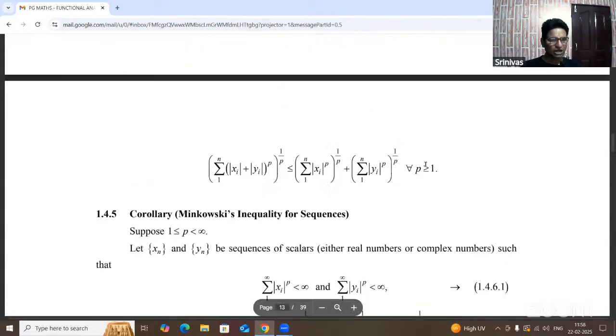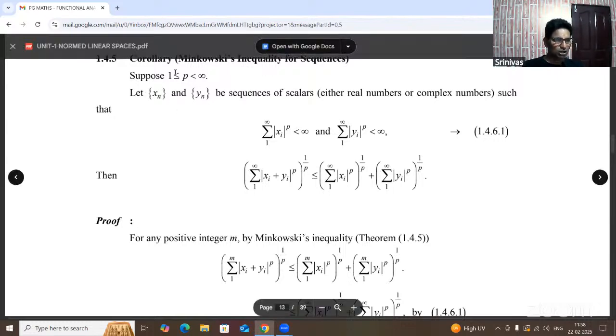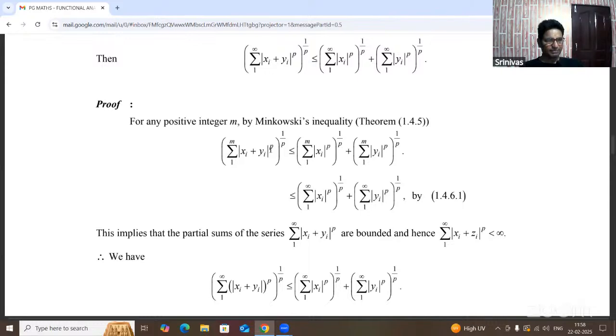Now that is the proof of Minkowski inequality for sets. For sequences, we replace x and y by any two sequences xn and yn, where p lies between 1 and infinity, over scalars that are either real or complex numbers.